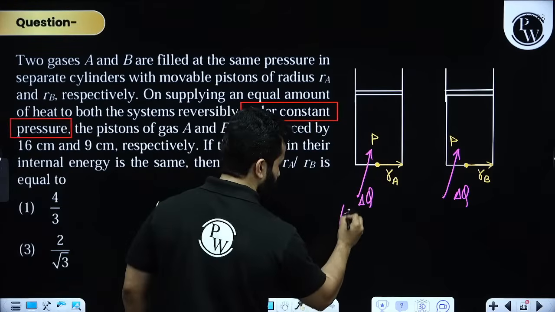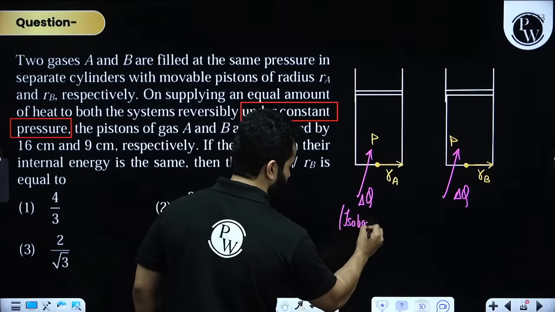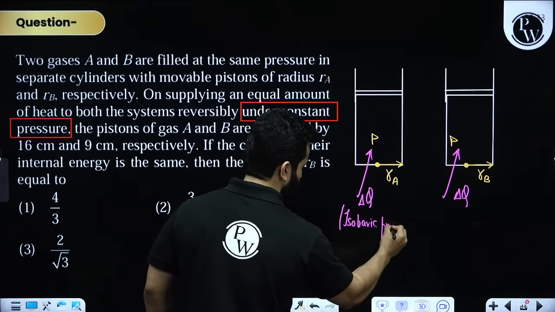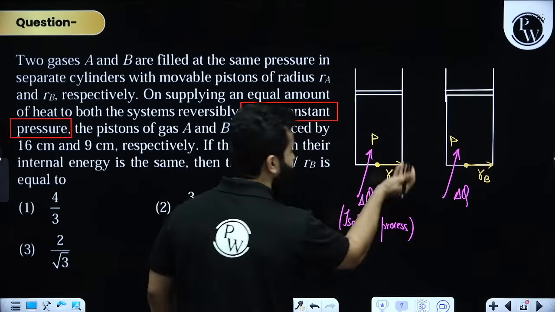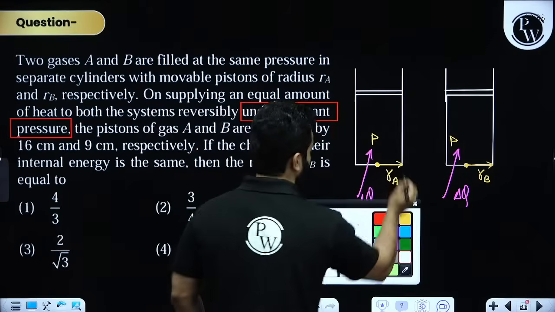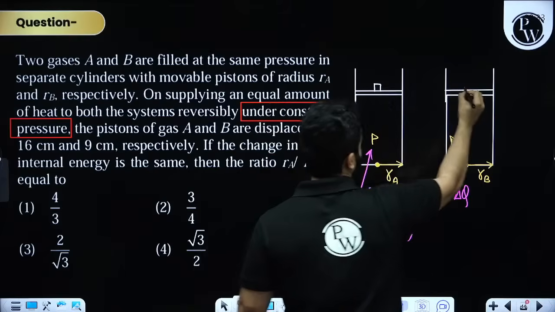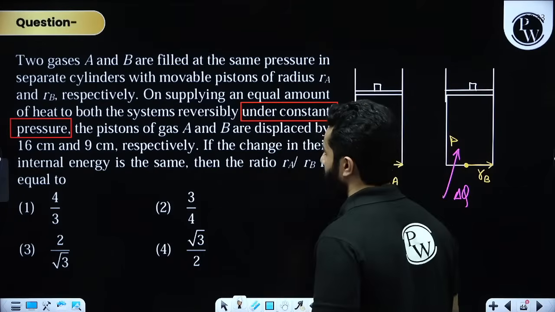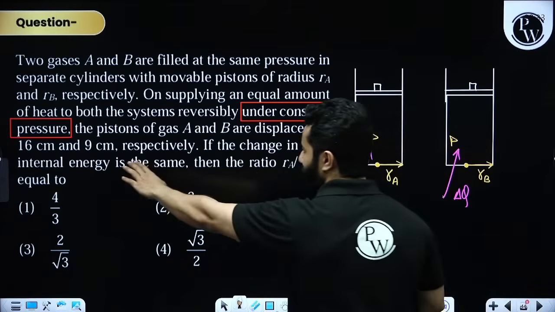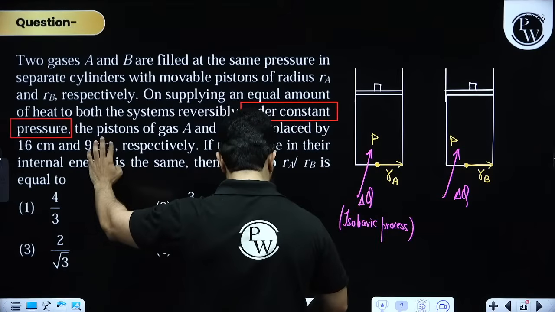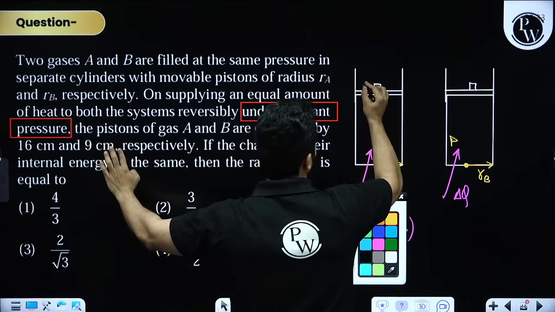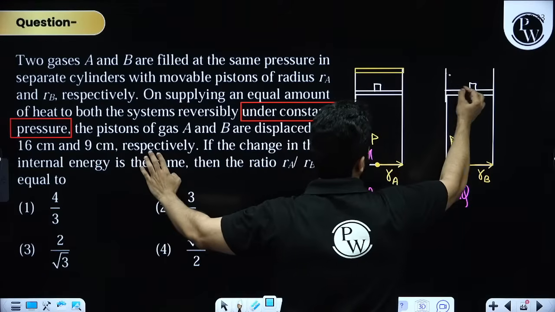You are providing this under isobaric process, so it means that it will go up. So this piston is going to move up, obviously. The pistons are displaced by 16 centimeter and 9 centimeter. So piston moves over here and piston moves over here.